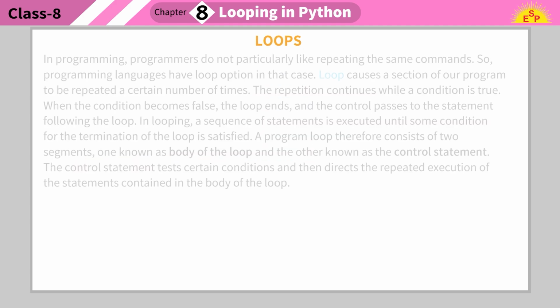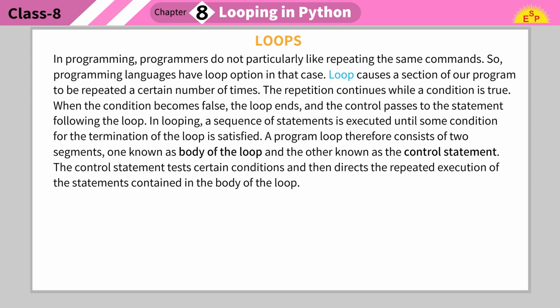Loops. In programming, programmers do not particularly like repeating the same commands. So, programming languages have loop option in that case. Loop causes a section of our program to be repeated a certain number of times. The repetition continues while a condition is true. When the condition becomes false, the loop ends, and the control passes to the statement following the loop.